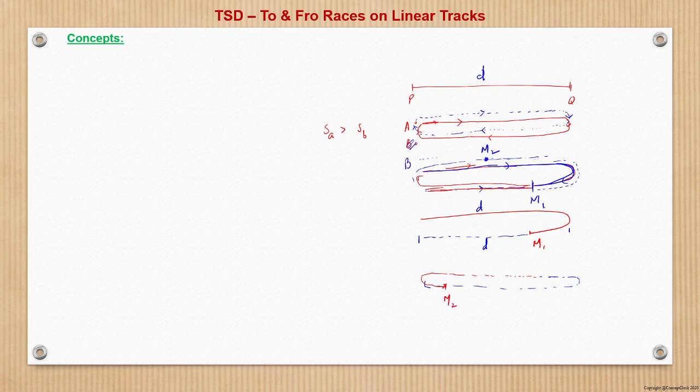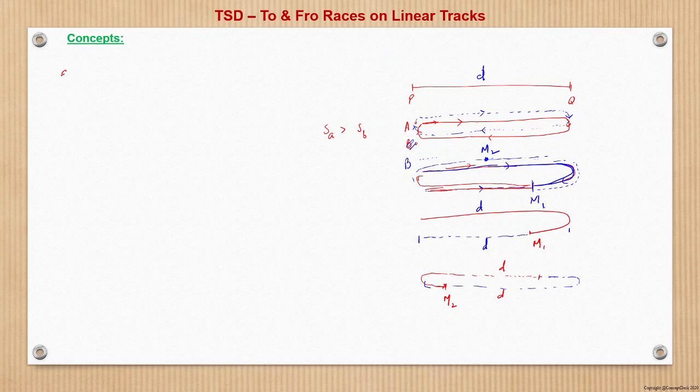Again we can say the total distance covered between points M1 and M2 is what? A has covered this much distance and B has covered the distance in blue. So again the total distance is D plus D, that is 2D. From here we can generalize that between every two subsequent meetings, the two runners together will cover a total distance of 2D.